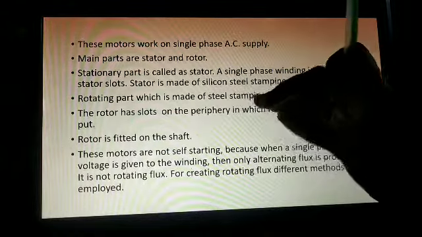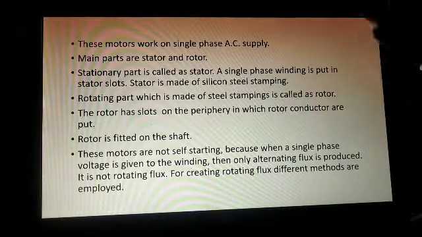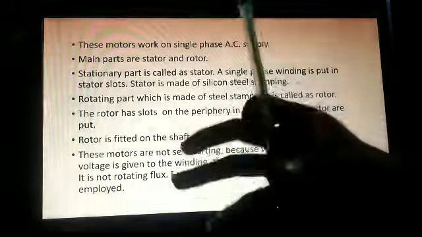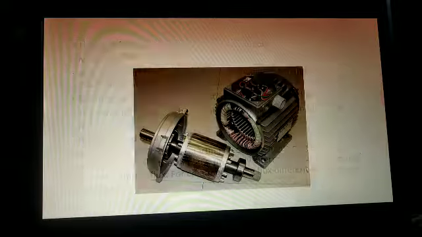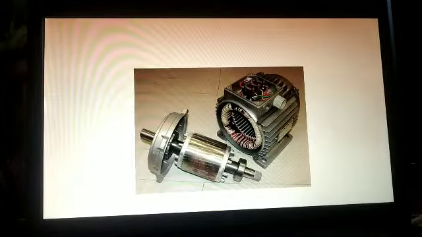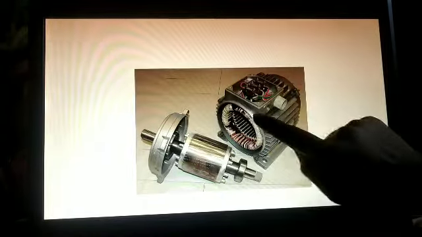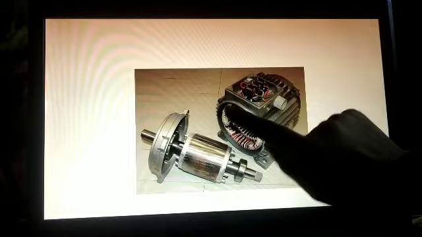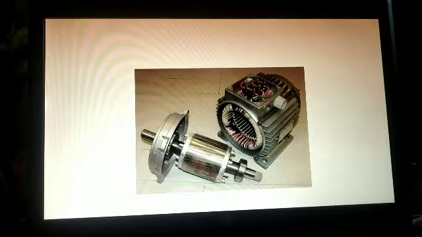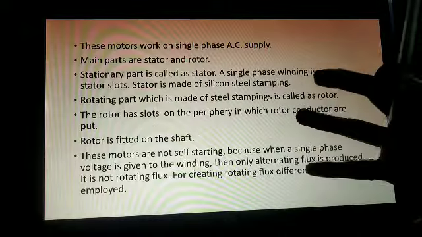So what are the main parts of a motor? For any motor, the main parts are the stator part and the rotor part. So this is our motor. For students who are new, this is the rotor part, and this is the stator part. So we will see the main parts, stator and rotor.